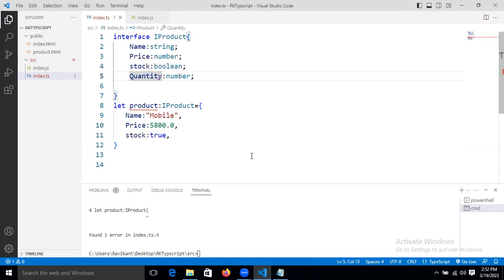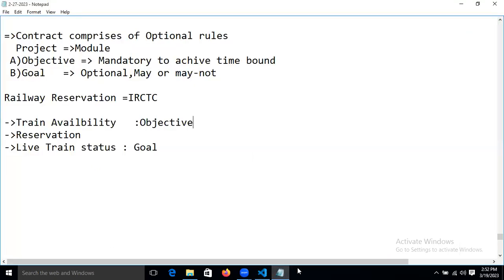Just simply, we learned already some wildcard characters, right? Question mark means it allows 0 or 1 occurrences.